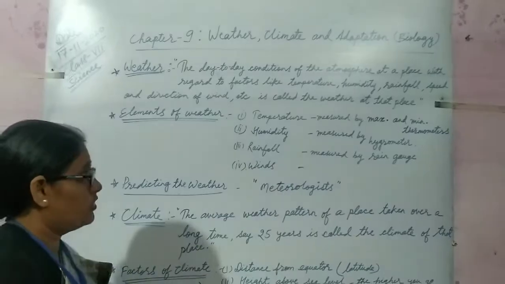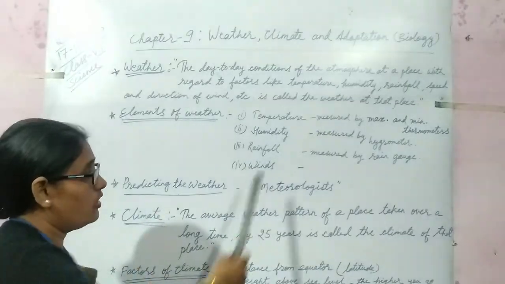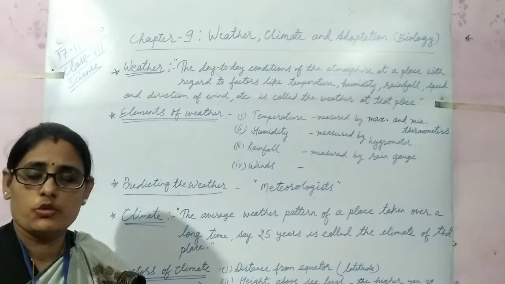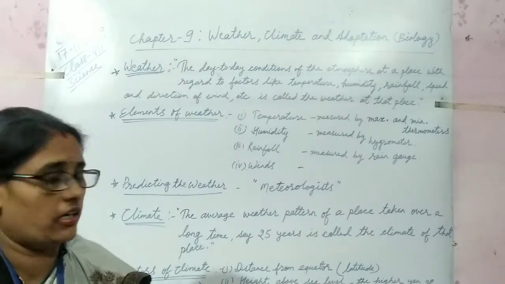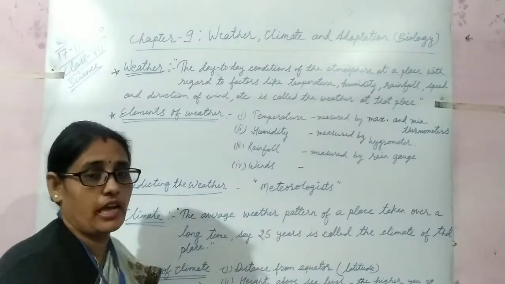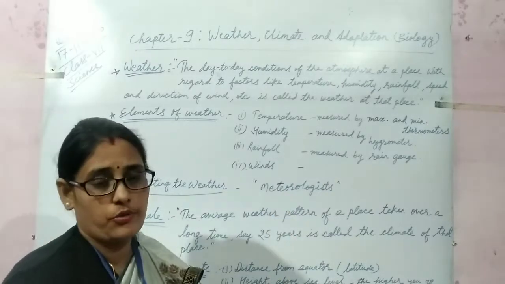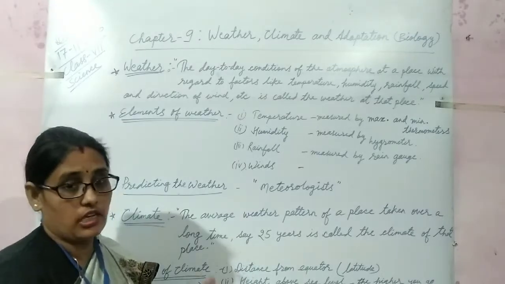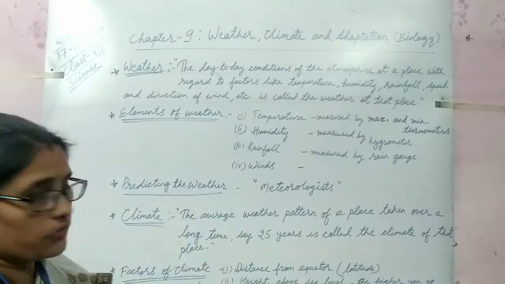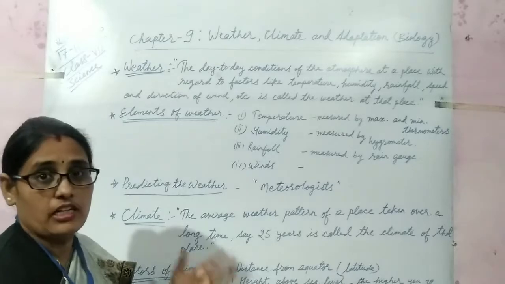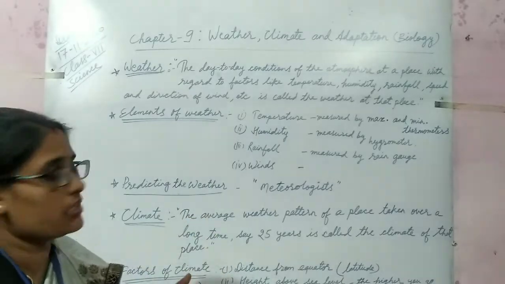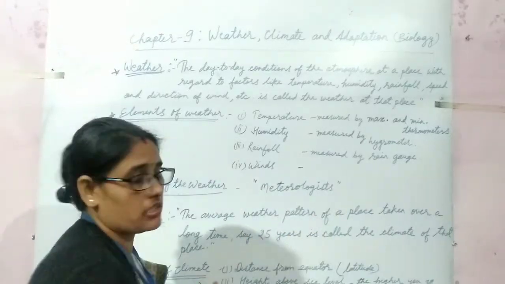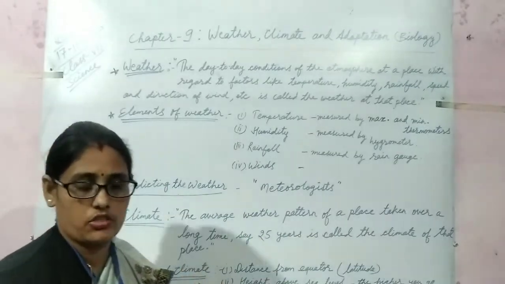The next element of weather is humidity. What is humidity? Humidity is the amount of water vapor in air. Humidity is measured by an instrument called hygrometer. Now, rainfall. Another element of weather is rainfall. Rainfall is measured by an instrument, the rain gauge.